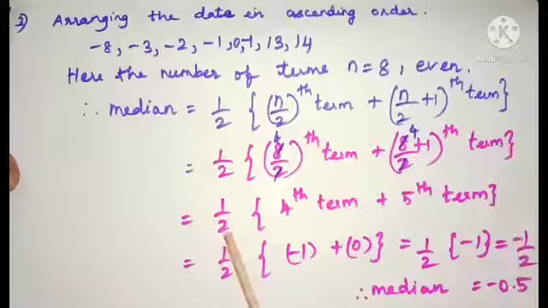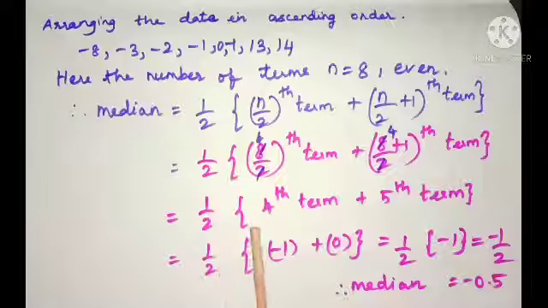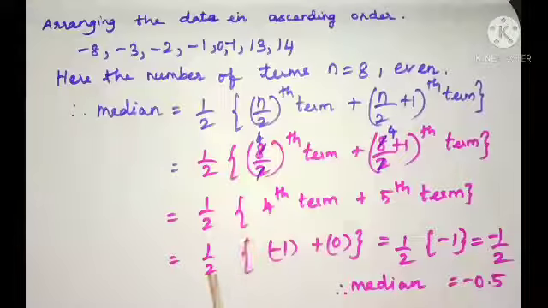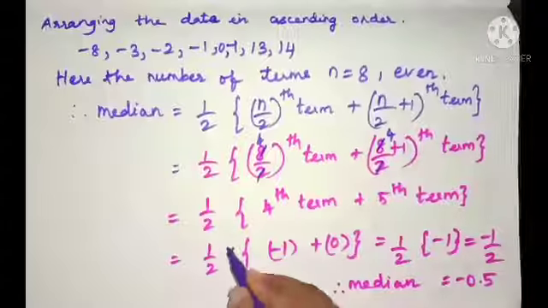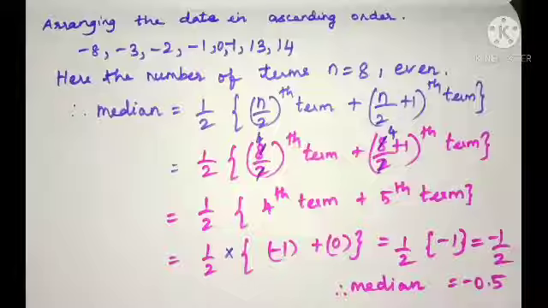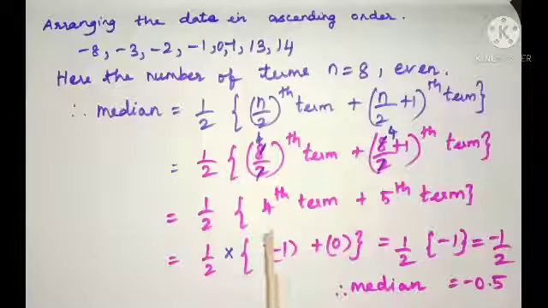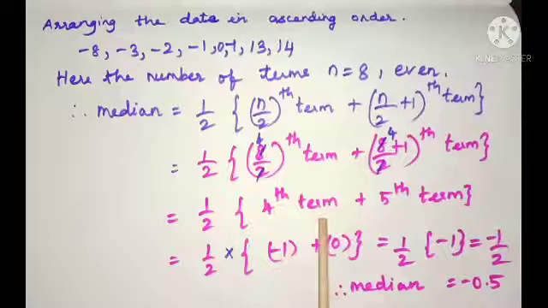5th term. So, we get 1 by 2 of 4th term plus 5th term. 1 by 2 of means there will be a sign of multiplication between 1 by 2 and the bracket. And here, what is 4th term?